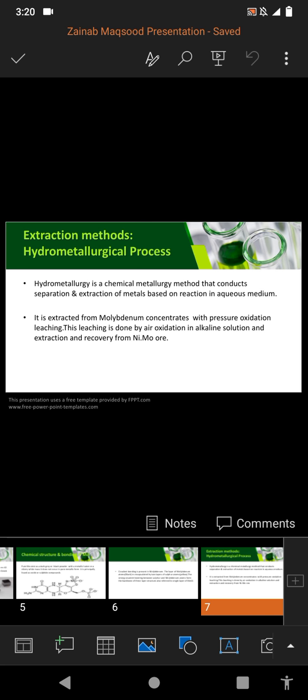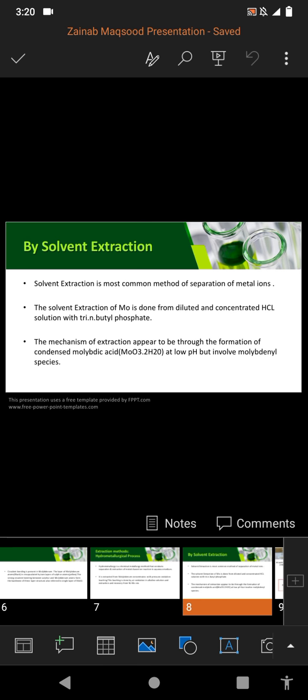This leaching is done by air oxidation. Here the oxidation of molybdenum is above 98%. It happens in alkaline solution, with extraction and recovery from nickel molybdenum ore. Compared with other processes, total recovery of molybdenum is increased in the hydrometallurgical process from 93 to 97%. Now, the second method is solvent extraction.